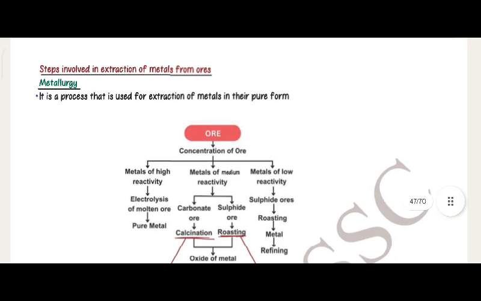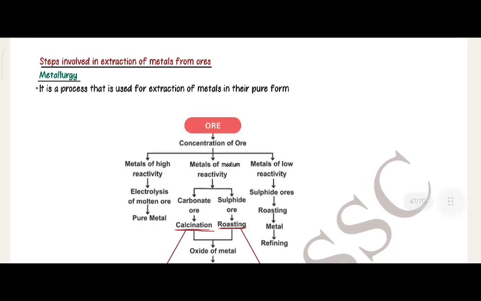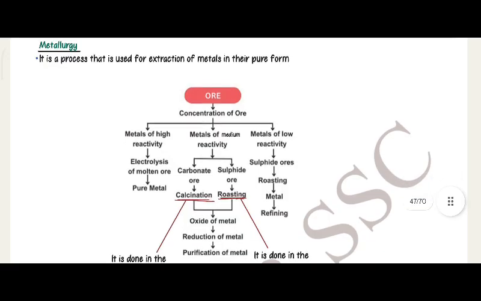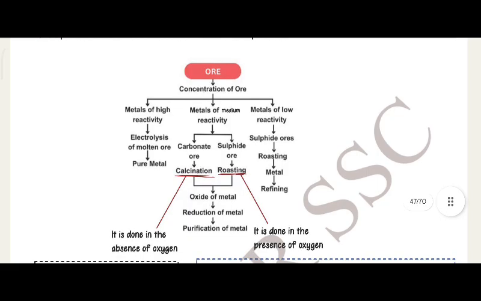Steps involved in extraction of a metal from ore. Metallurgy is a process that is used for extraction of metals in their pure form. Ore. Concentration of ore. Metals of high reactivity: electrolysis of molten metal gives pure metal.